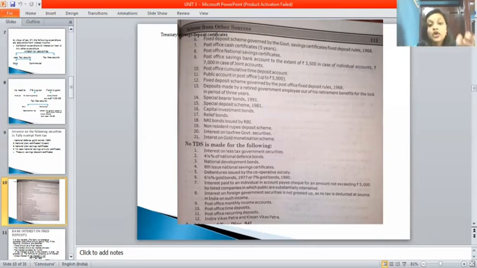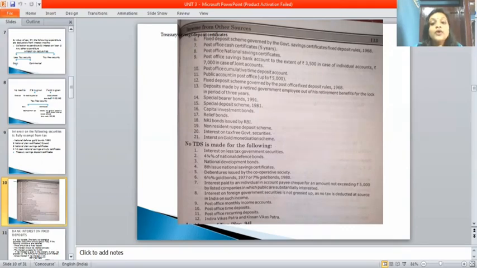For example, the post office savings bank account is 4,000, and the exempted amount is 3,500. So 4,000 minus 3,500, you will get 500. That you should write in the amount column. That 500 amount will be taxable. That is in case of an individual account, and 7,000 in case of a joint account.